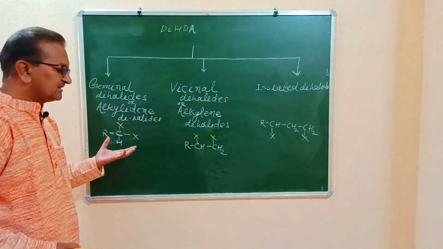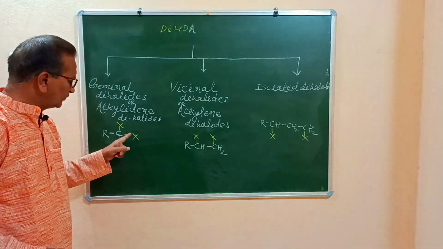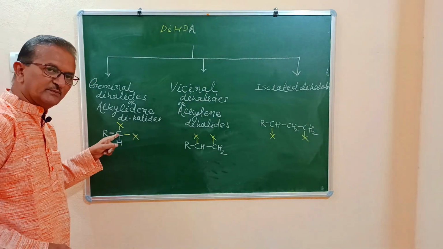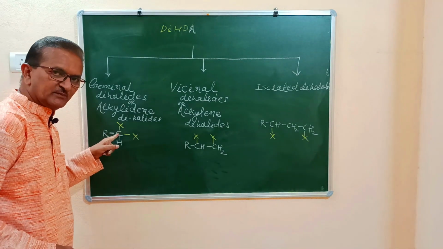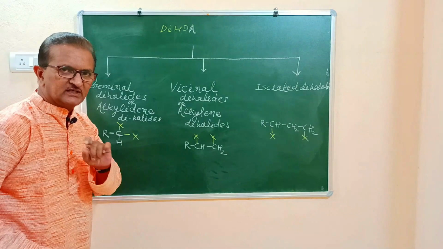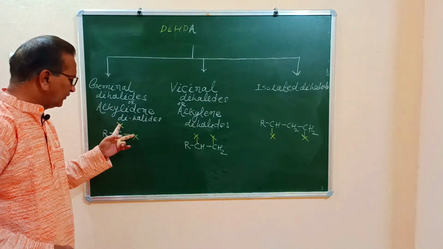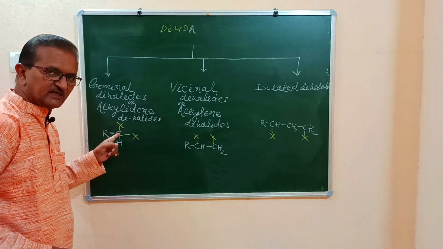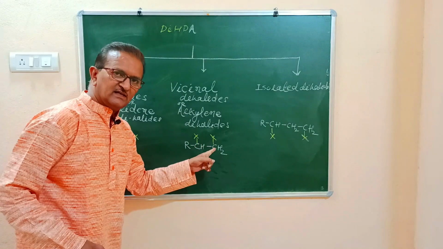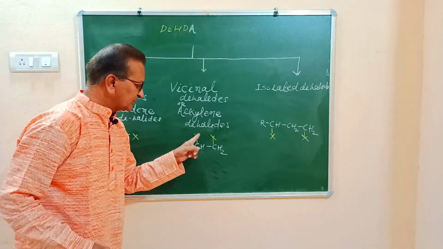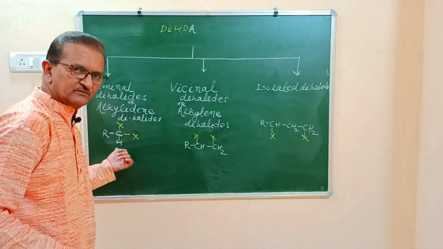What are geminal dihalides? Dihalogen derivatives of alkanes in which both the halogen atoms are bonded to same carbon atom. Or in short, we can write like this. In geminal dihalides, 2 halogen atoms are bonded to same carbon atom. Very, very simple statement. In case of vicinal dihalides, what about positions of halogen atoms? Positions of halogen atoms are different than geminal.